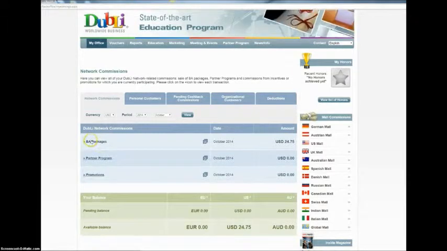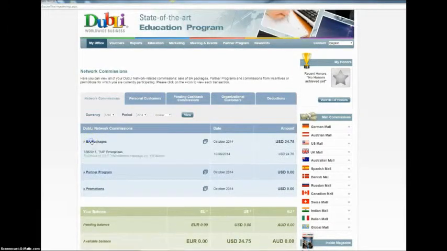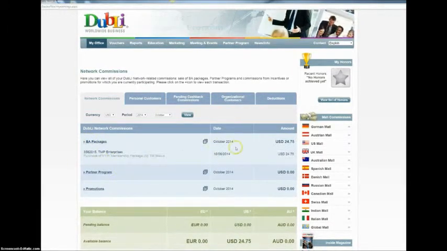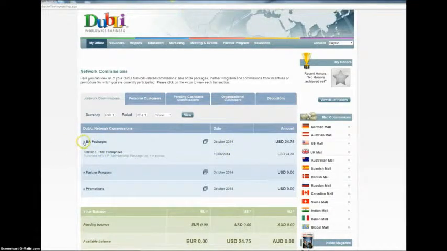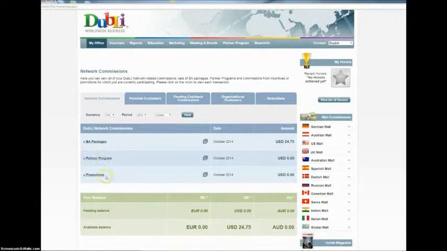If you click on any of these links, it will give you a breakdown, line item by line item, on who bought what, where they bought it, what their ID number is, that type of thing. So you'll have the ability to look at that for any of these categories, and this will all appear here. And this is under the network commissions.